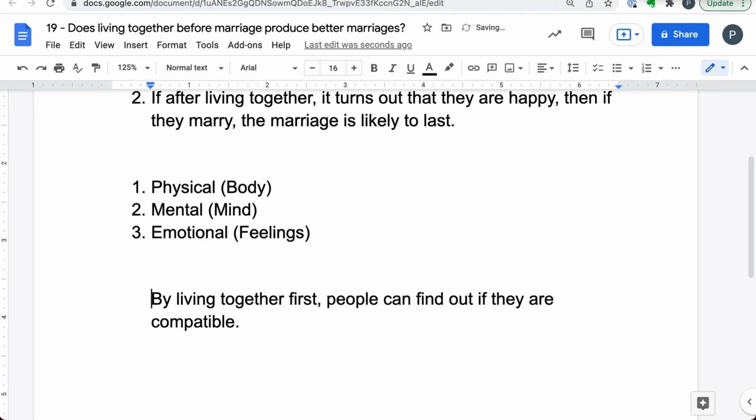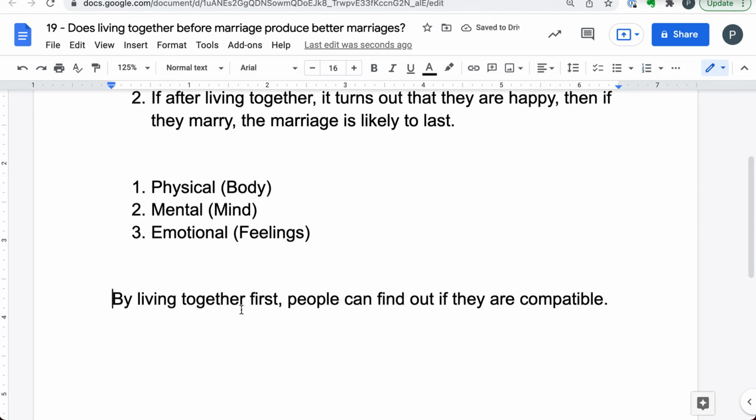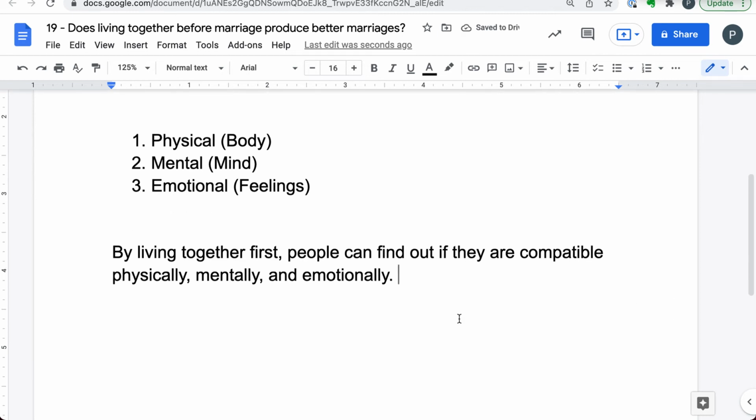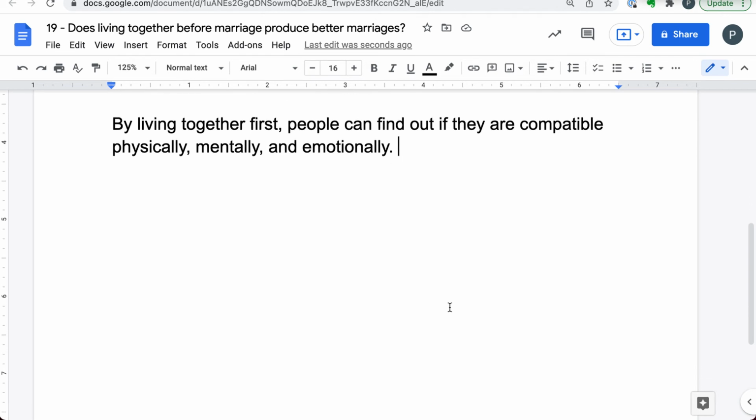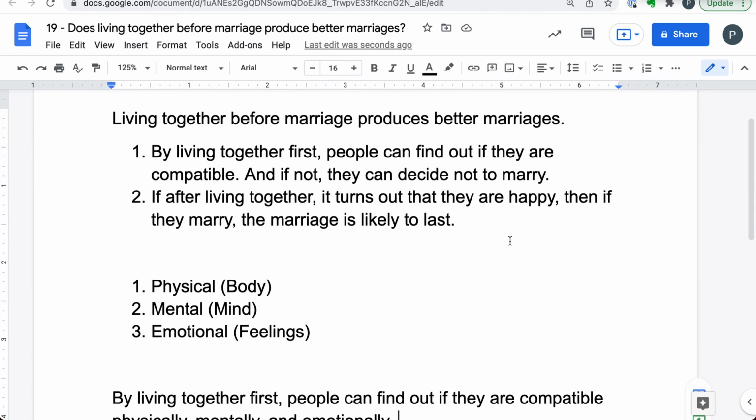By living together first, people can find out if they're compatible. Look, physically, mentally and emotionally. By living together first, people can find out if they're compatible physically, mentally, and emotionally. You see? And this already gives me three subsections.